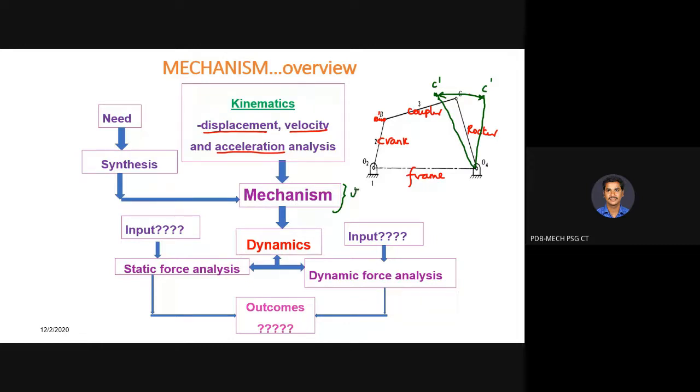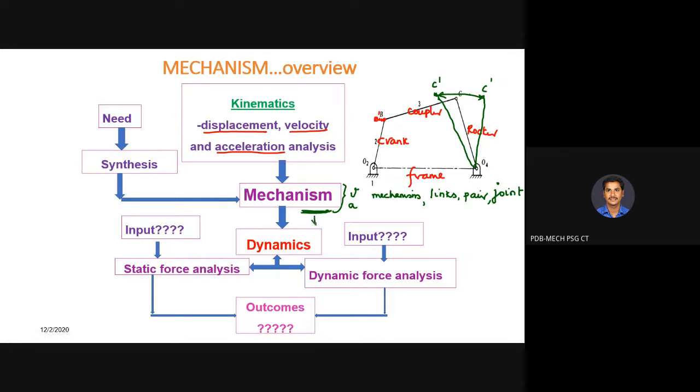We know the velocity and the acceleration, everything, at the end of this. What mechanism we are using, how many links we have, what type of pair we are using, whether lower pair or higher pair, and what type of joints we are using, everything we decide at the end of this. So a complete mechanism is ready with all these parameters.